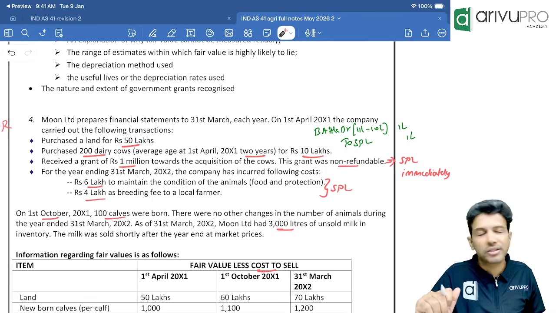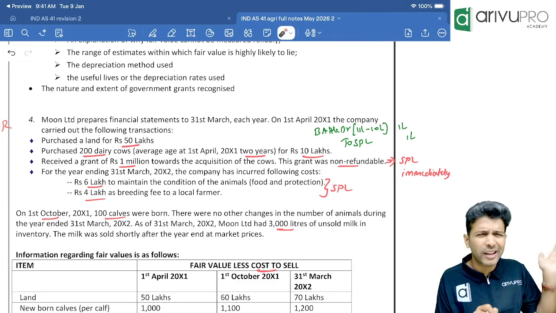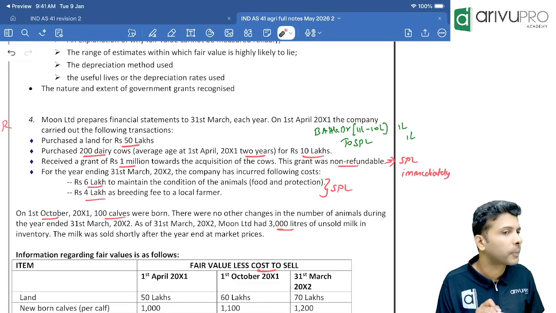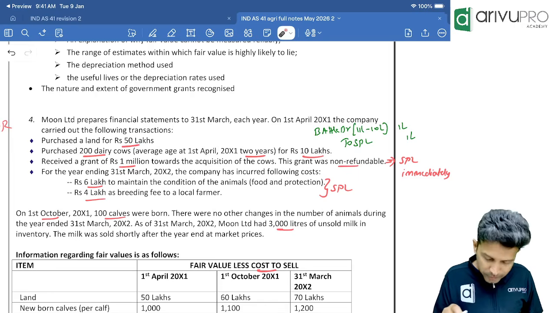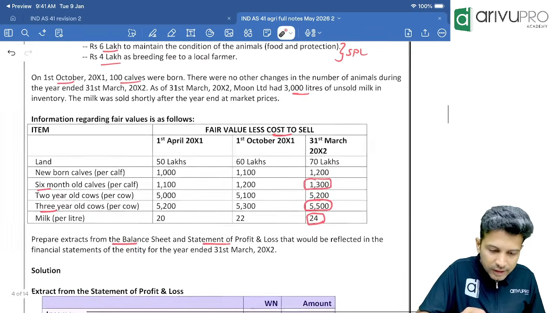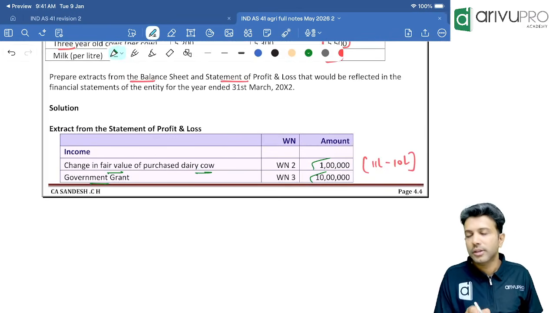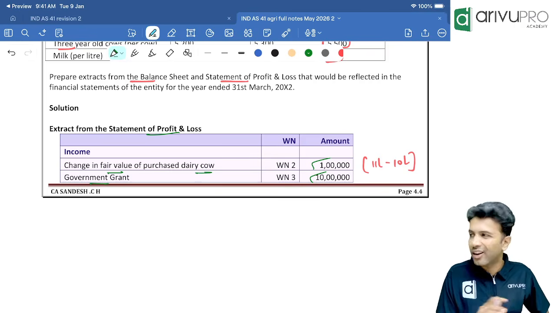So what entry will you pass? Bank account debit to government grant, or you can directly write bank account debit to SPL, 10 lakh rupees. Correct? Where will this 10 lakh go? Balance sheet or SPL? SPL. Check, have they shown in SPL government grant 10 lakh? Yes, government grant 10 lakh. This is your SPL extract. Second point also over. It will not come in the balance sheet.